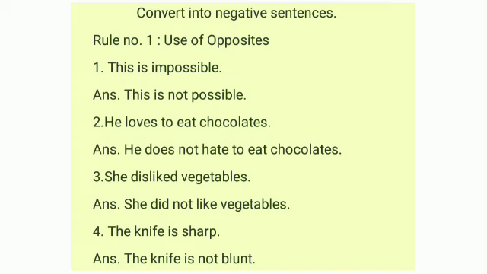What is the opposite of impossible? It is possible. When we want to convert it into negative, we can use the opposite of the word plus not. This is not possible.